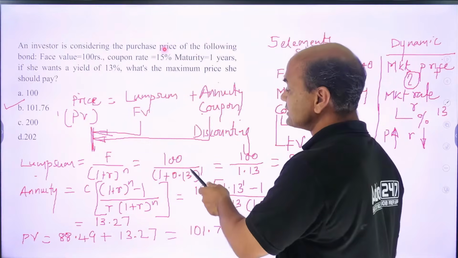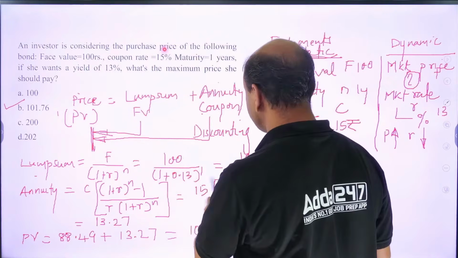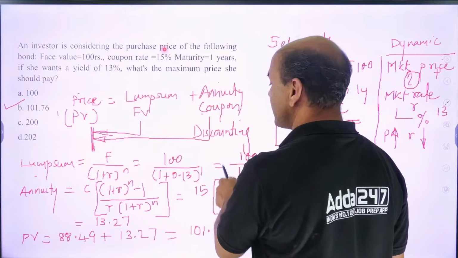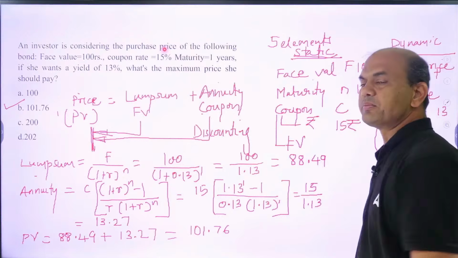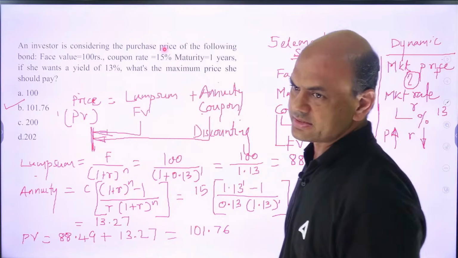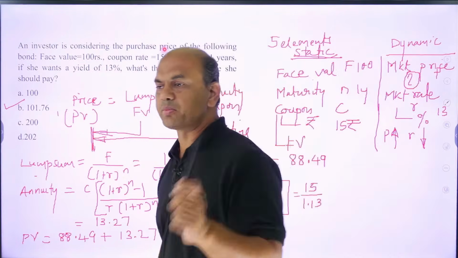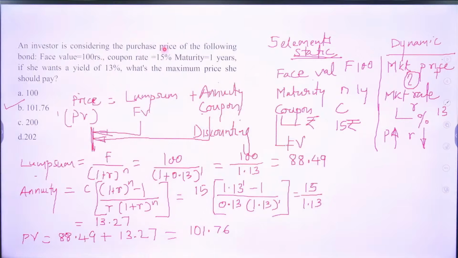So now what will be the answer? 100 upon 1.13. Divide this. Everyone check this. Are you getting an answer of 88 point something? 88.49.